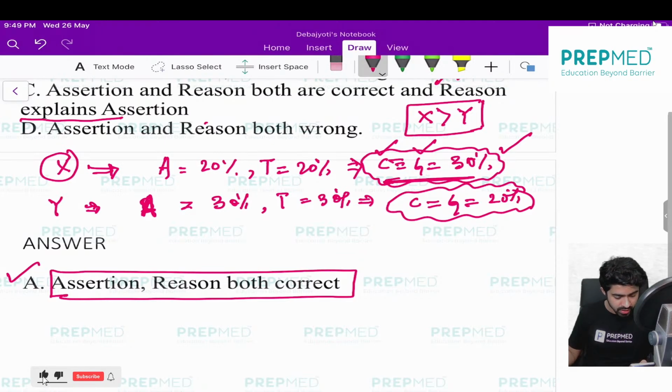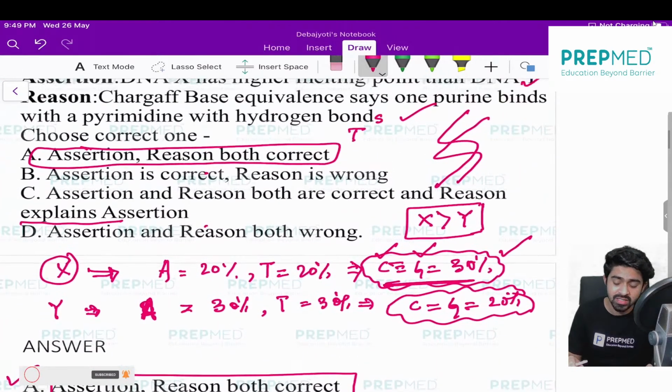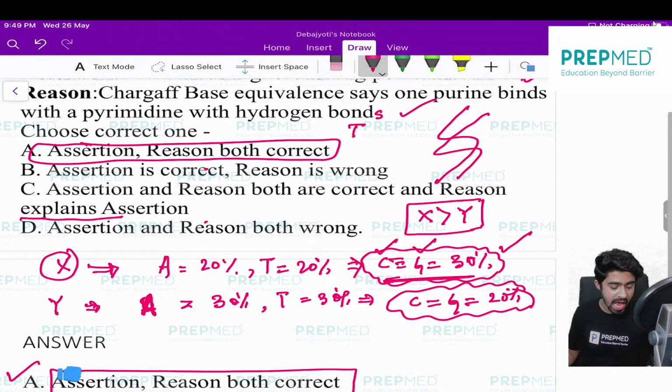Onkita, you are also correct. Shayandeep, you are also correct. Srikanto, you said it's 6C. No, it's wrong. Actually, they are not mutually explaining each other. Whenever you are attempting assertion reason, the reason should be a direct explanation of your assertion.